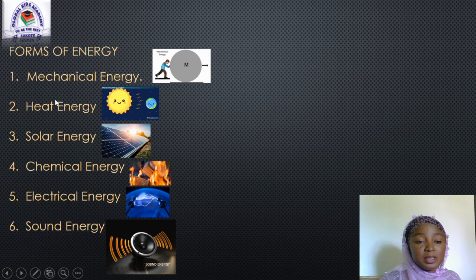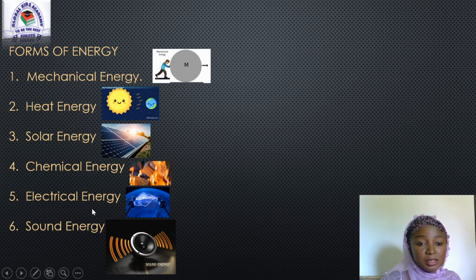The second one is the heat energy. Heat energy is a stored energy, which is a potential energy. Now we have the solar energy. Solar energy is also a stored energy, which is potential energy. Chemical energy is also a stored energy, and any energy that is being stored or that is at rest is a potential energy.